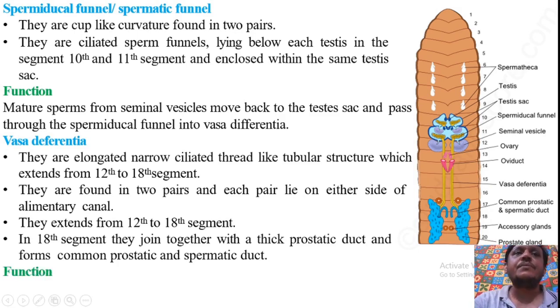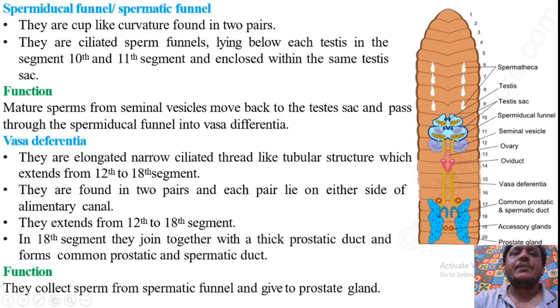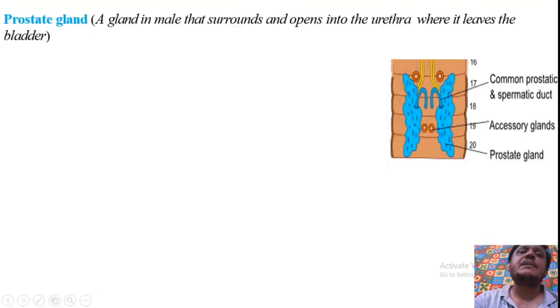The function of the vas deferens is to collect sperm from the spermatic funnel and carry it up to the prostate gland.